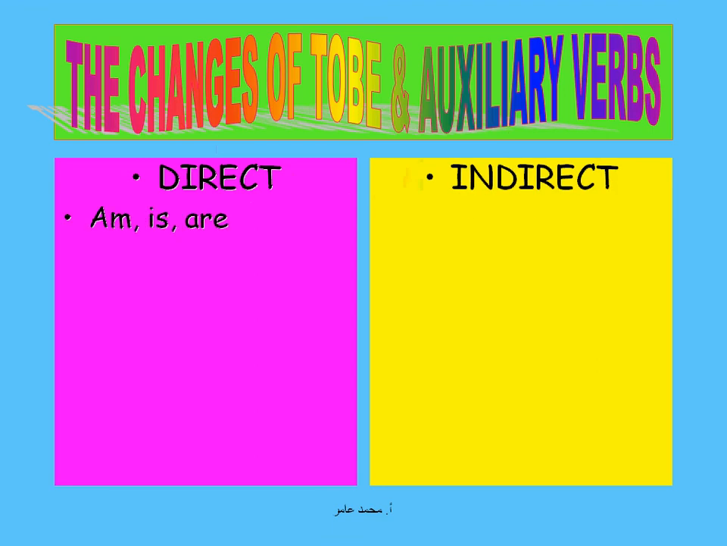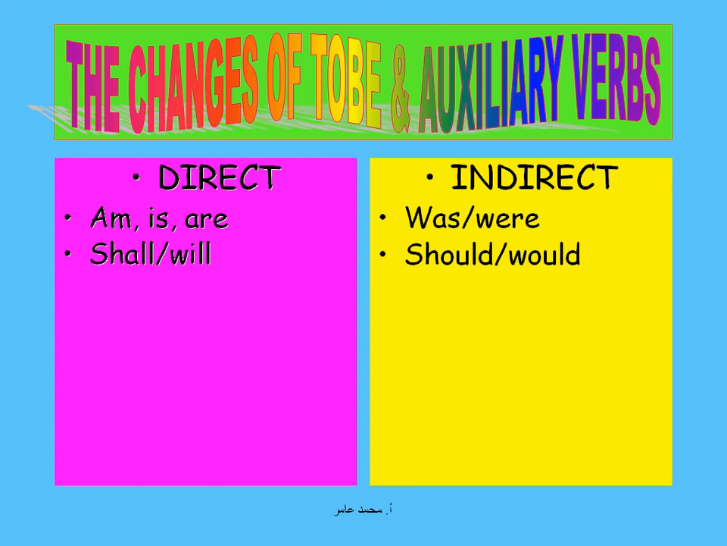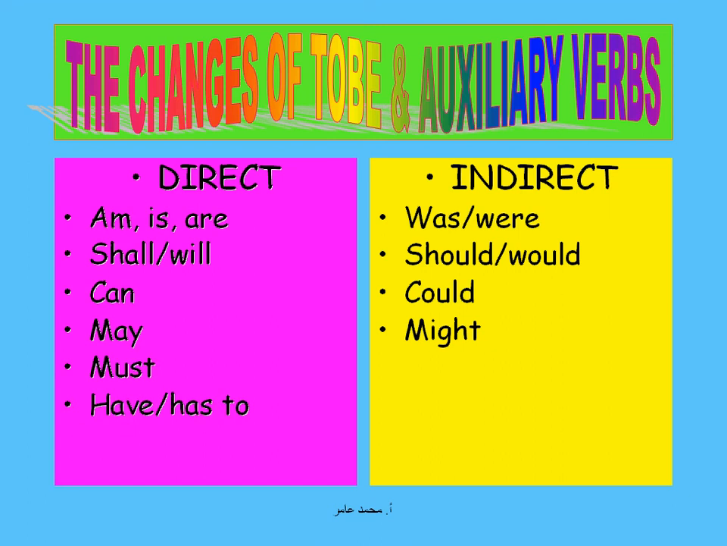Let's start with the changes of to be and auxiliary verbs, direct and indirect. Am, is, are becomes was or were. Shall and will become should and would. Can becomes could. May becomes might. Must, have to, has to, and ought to, all three of them become had to.